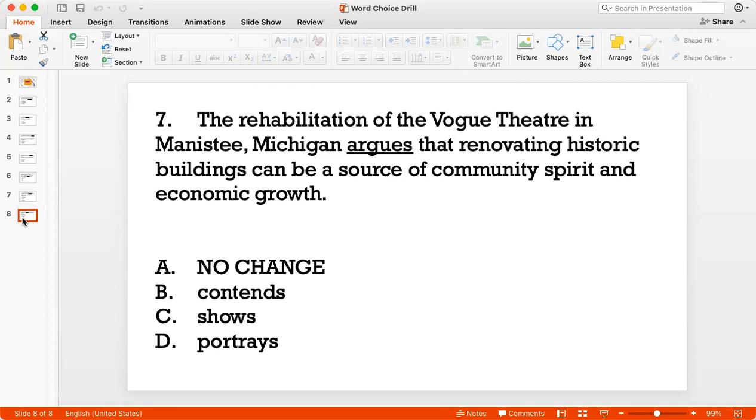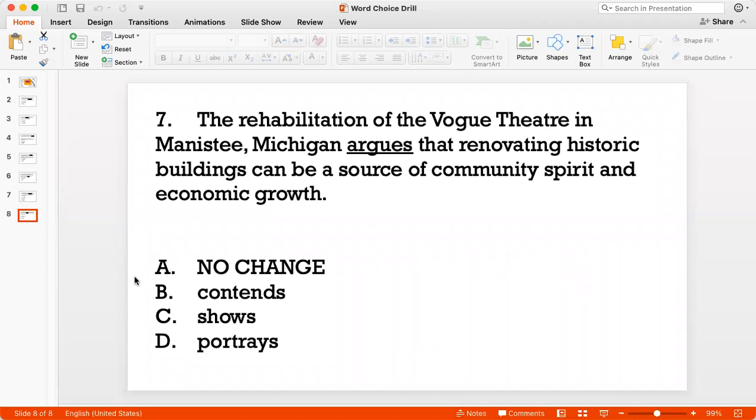So I don't like the word argues, right? Because a rehabilitation cannot argue something. A person can argue. Something can be an argument for something, but the rehabilitation cannot argue that this happened. So I'm not comfortable with the word argue because that is normally used to indicate speech.